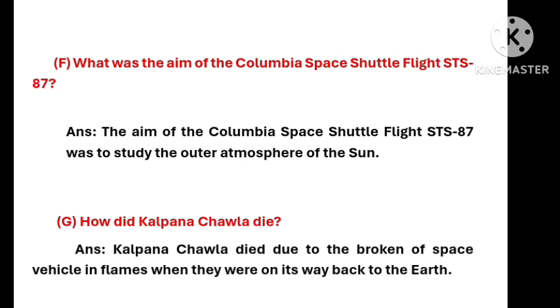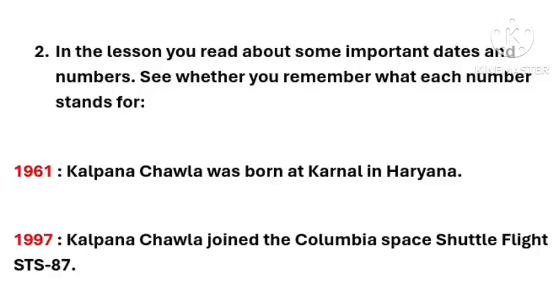the earth. In question number 2, it says in the lesson you read about some important dates and numbers. See whether you remember what each number stands for. So some of the keywords or years are given and you have to identify the years or numbers for which they stand.